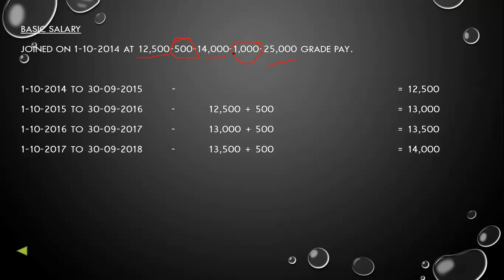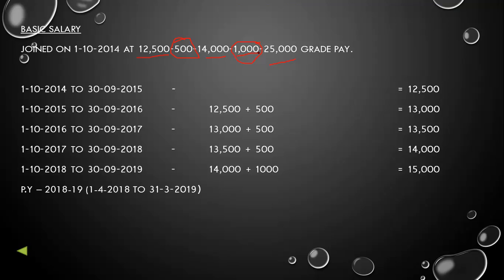So we will do the increment of rupees 1,000 next year. So for 1st October 2018 to 30th September 2019, our salary will be 14,000 plus 1,000 increment is equal to 15,000. Okay. For previous year 2018-19, our date is 1st April 2018 to 31st March 2019.